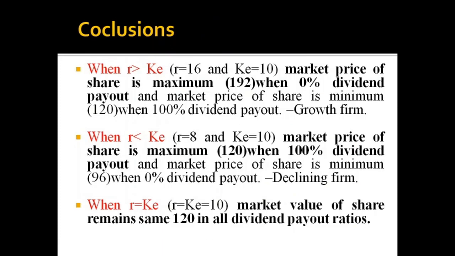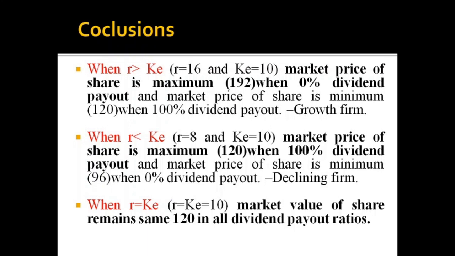We can conclude it. When R is greater than Ke, that means R is equal to 16% and Ke is equal to 10%, the market price of share is maximum, 192, at 0% dividend payout, and the market price of share is minimum, 120, at 100% dividend payout. That means it is a growth firm. When R is less than Ke, that means R is equal to 8% and Ke is equal to 10%, the market price of share is maximum, that is 120, at 100% dividend payout, and the market price of share is minimum, that is 96, at 0% dividend payout. That is a declining firm.